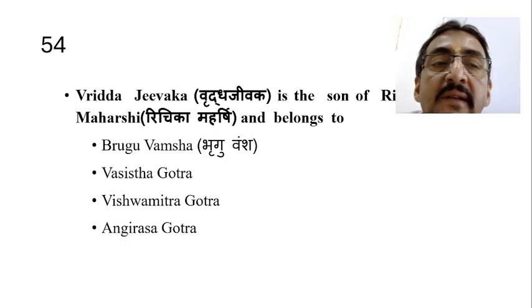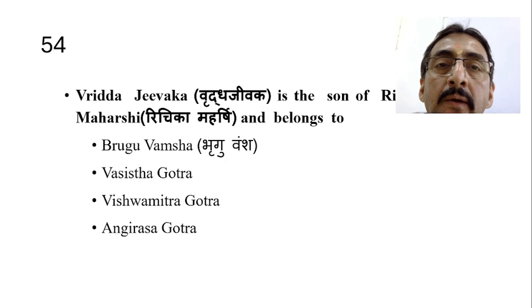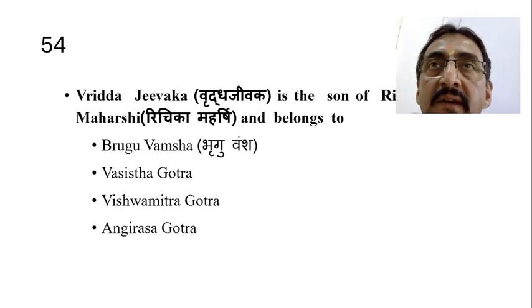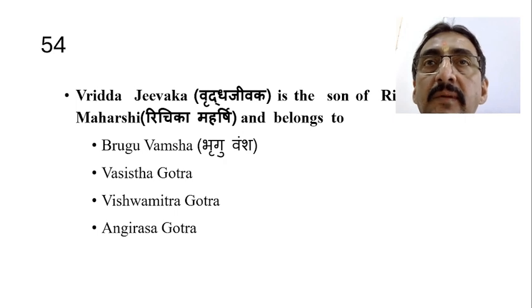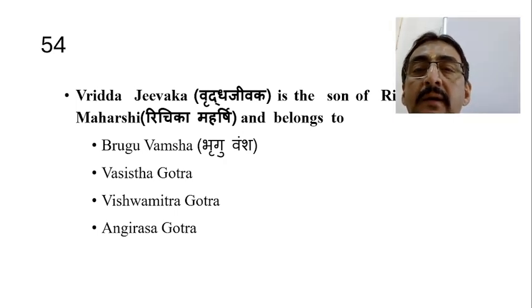Vruddha Jivaka is the son of Ruchika Maharshi and he belongs to dash Gotra. So Vruddha Jivaka is the Grantha Karta. Okay, so he is the son of Ruchika Maharshi, it is mentioned. And Ruchika Maharshi, he belongs to which Gotra?